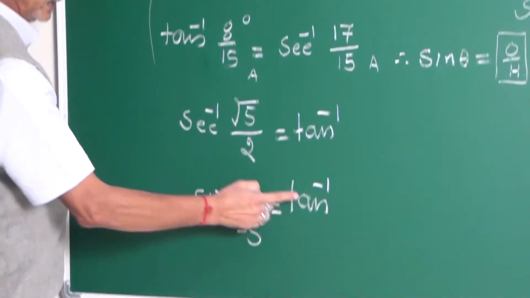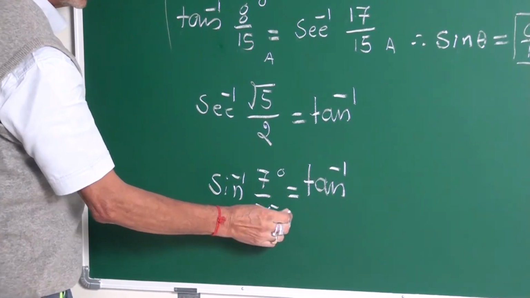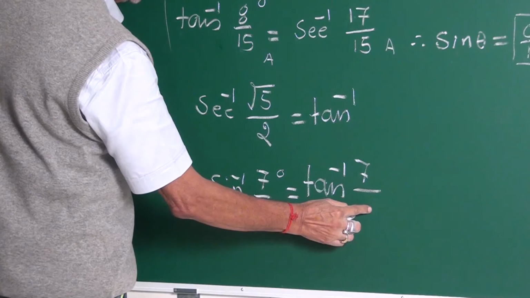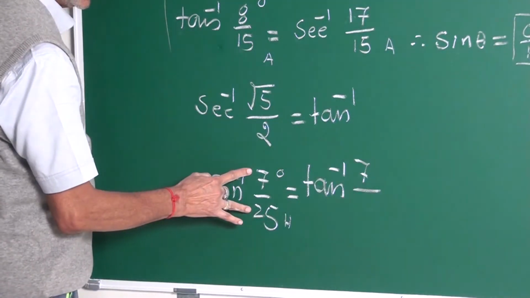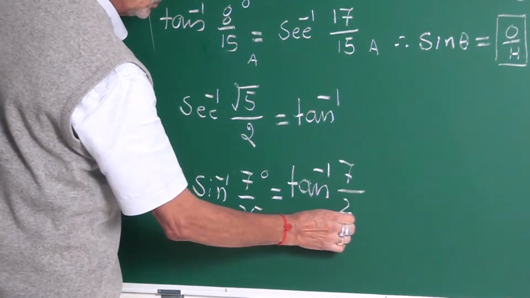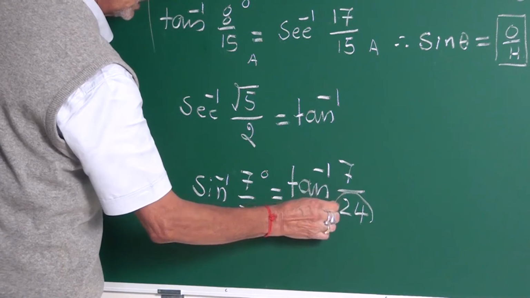Sin inverse to tan inverse. What is this, my friend? This is O, this is H. What is tan inverse? O upon A. O means 7, and this is the adjacent side. Once again, 7 and 25 are known Pythagorean numbers. What is this, my friend? 24. This you have to write.